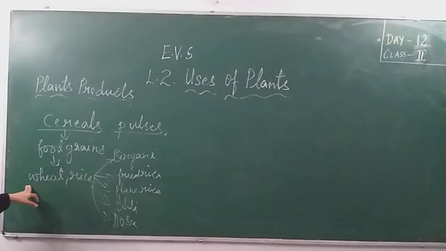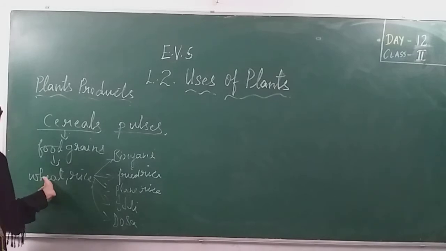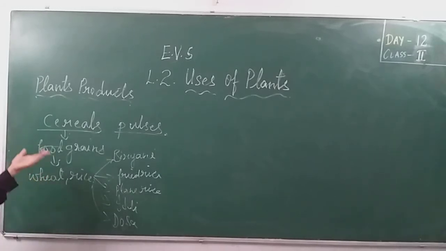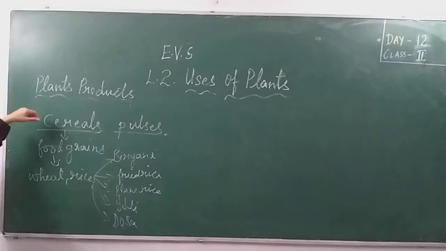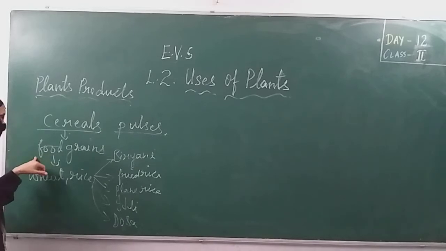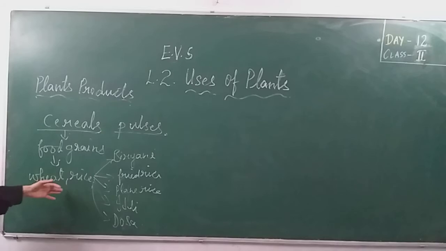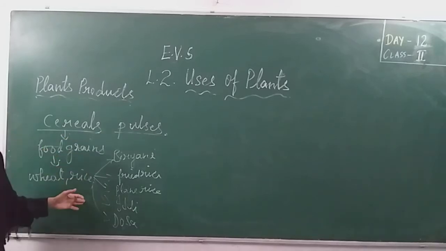Coming to wheat. What are the things we get from wheat? What can we make from wheat? Bread. The different kinds of biscuits we are eating are made from wheat. We are getting bread. And the chapati which you are eating, all these things come from wheat. The noodles which you are eating also come from wheat. So under the uses of plants, coming to cereals, cereals are nothing but food grains. Examples of food grains are wheat, rice. And with these food grains, we can make many things, as I already told.